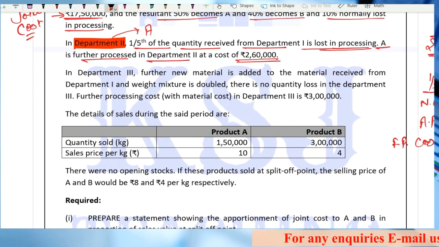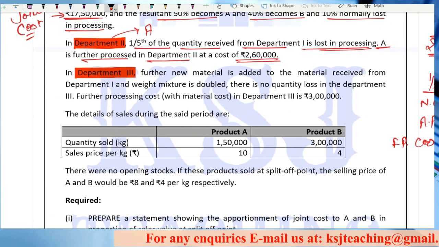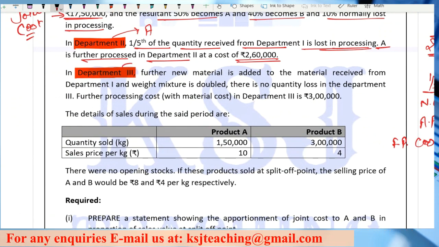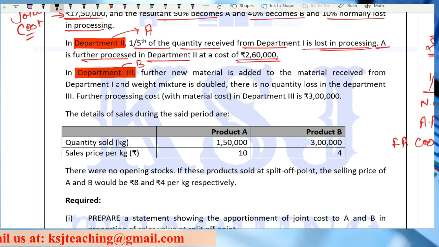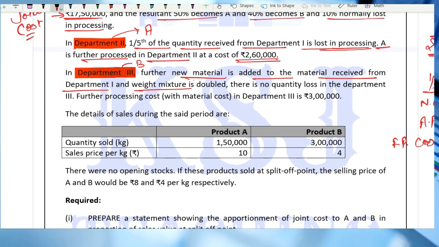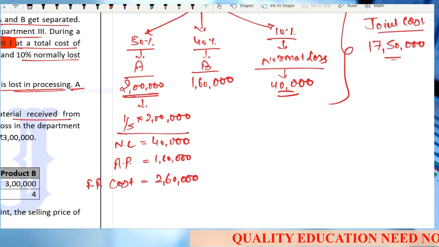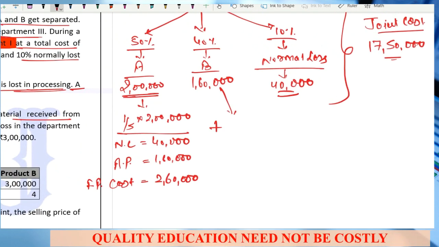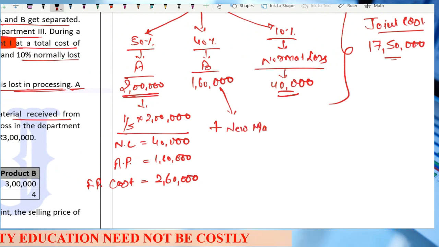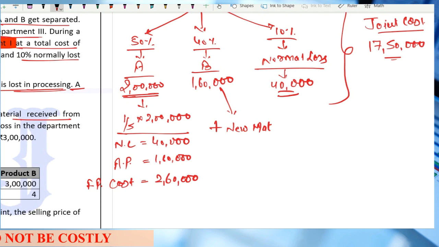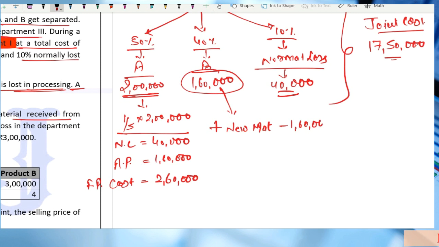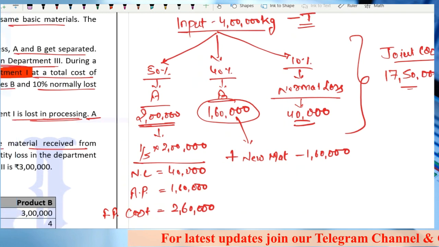Now, next he is talking about department number 3. Now, in department number 3, which product is he talking about? He is talking about product B. Further, new material is added to the material received from department 1 and the weight of the mixture is doubled. Whatever you have received from department 1, that is 1,60,000, he says you will add some new material, right? And the combination is that this value gets doubled. That means the new material you will add to the tune of 1,60,000, right? You will add 1,60,000 more.